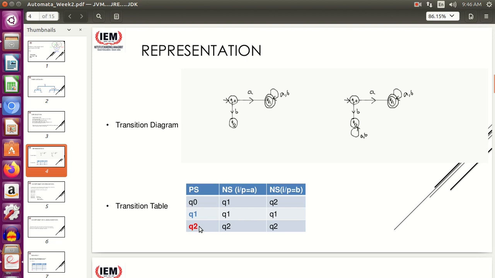Okay. I have just marked the final state with this blue color. Q1 is the final state, and Q2 is the dead state, so I have marked it with a red color. Okay, just for your understanding, that's it. Fine. So this is a simple representation of your DFA. I hope the transition diagram and transition table, these two are the only possibilities for representing your deterministic finite automata. Okay.